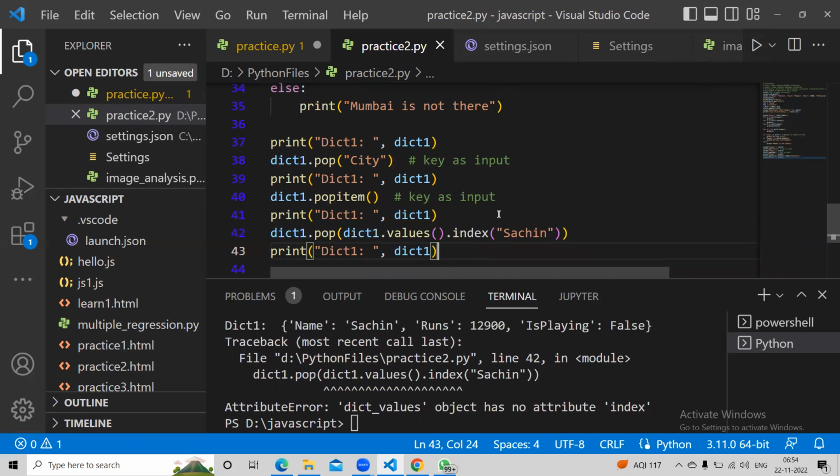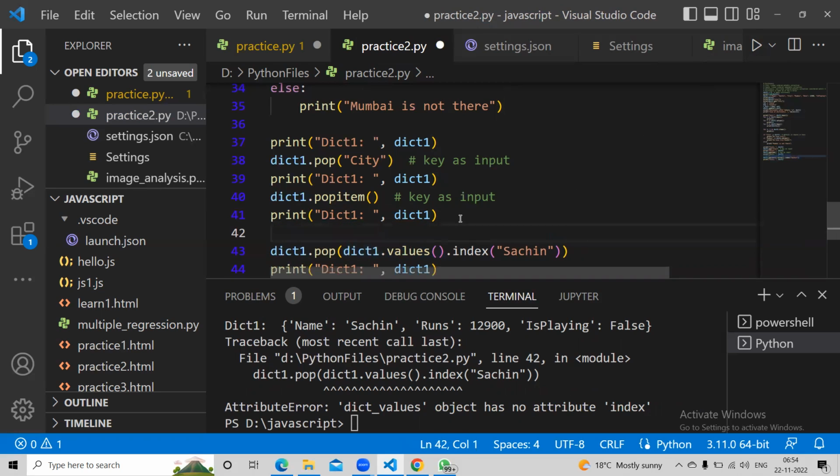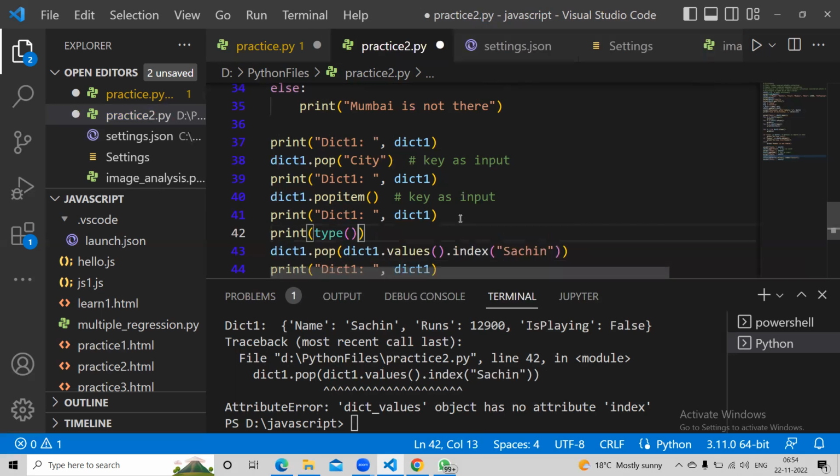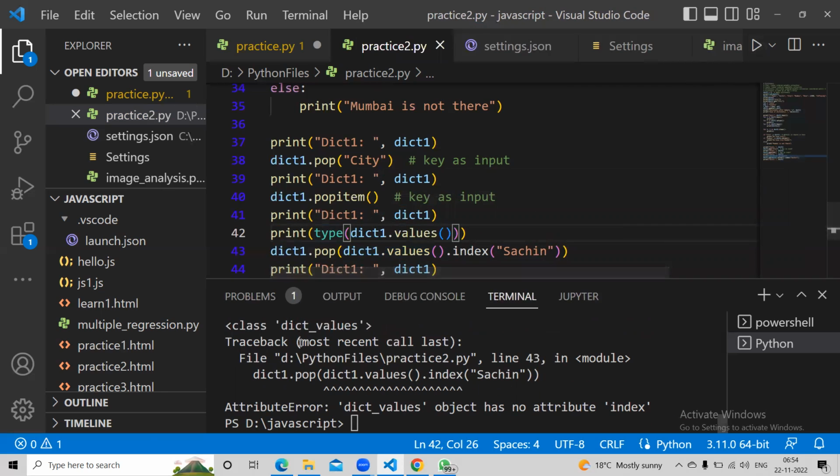Okay, so let's do it step by step. It is because this is not like a list. If you print the type of this one, it is a dictionary values class, not a list. Index is in list, so we have to convert this into a list.